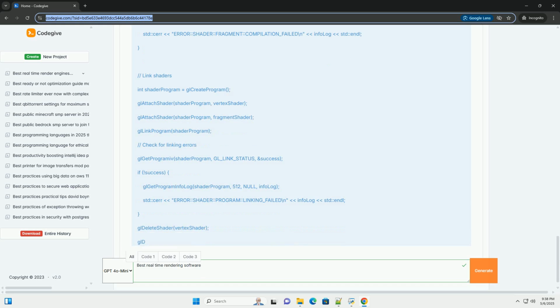glfwSwapBuffers swaps the front and back buffers, to prevent tearing. glfwPollEvents processes events, like keyboard input. Cleanup: deallocates OpenGL resources and terminates GLFW.